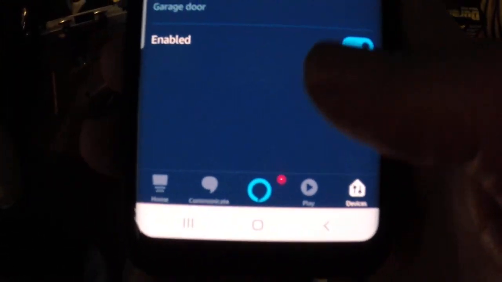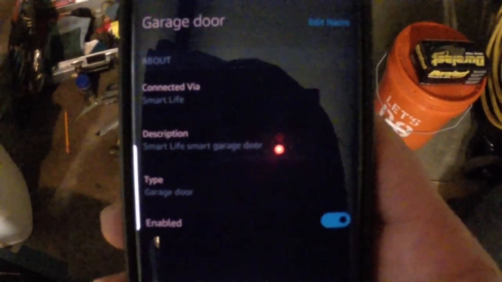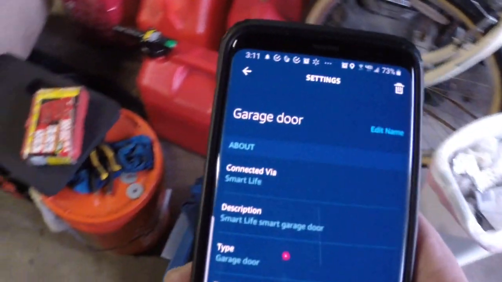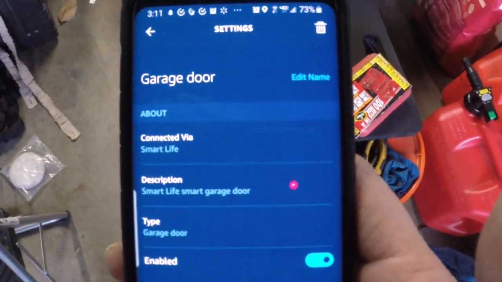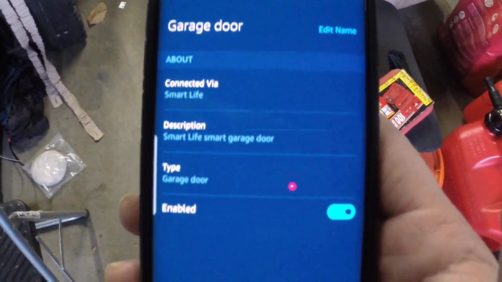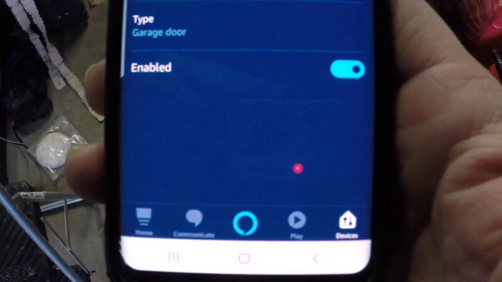However, if I say close garage door. Close garage door. Hang on. The garage door is closed. And the garage door opens. Okay, so that's the dilemma. I cannot get it to open when I say open garage door, but I can get it to open and close when I say close garage door.